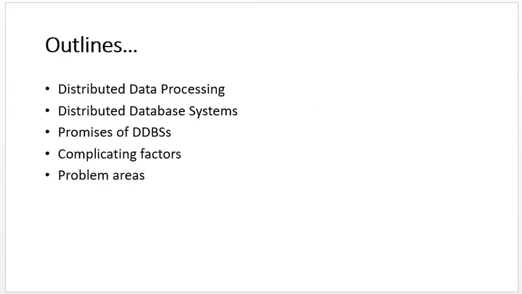This is the outline of this unit, Introduction, in which the first point is distributed data processing, then distributed database system, promises of DDBMS, complicating factors, and last, problem areas. These 5 points we have to study in this introduction unit. So let us start with the basic introduction.